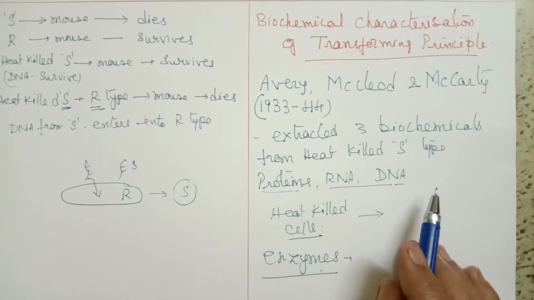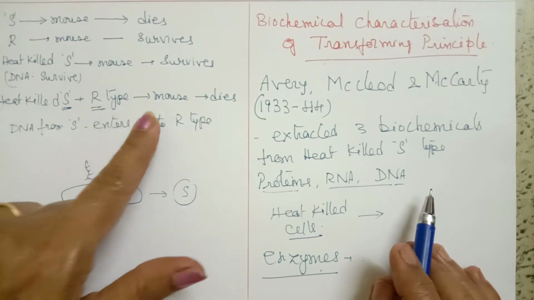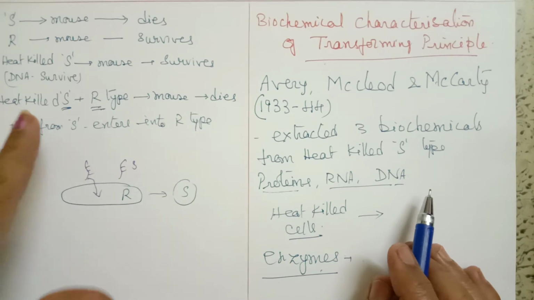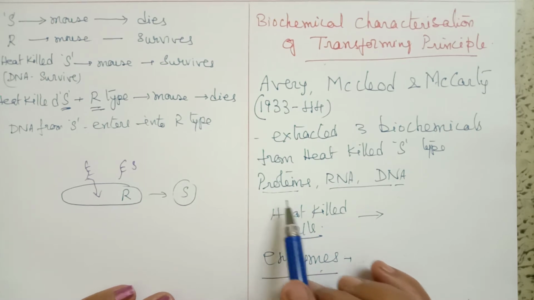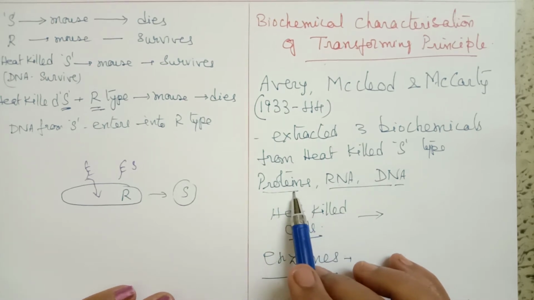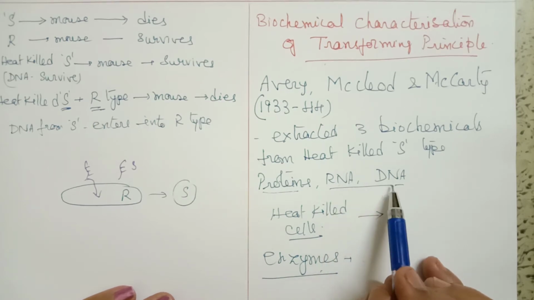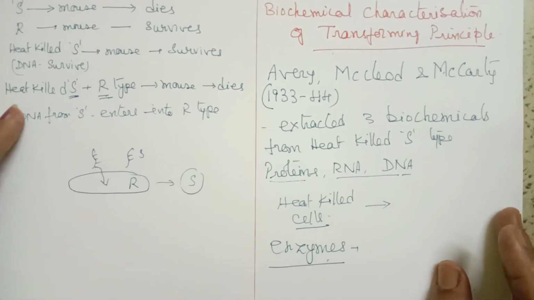So initial experiment, what is done in case of Griffith's experiment, heat killed S type and R type were mixed together and they found the transformation occur. So same experiment he conducted by using certain enzymes. So what are those enzymes? Proteins are digested by proteases. RNA is digested by RNases. And DNA is digested by DNases. So separately he used the enzymes along with this.